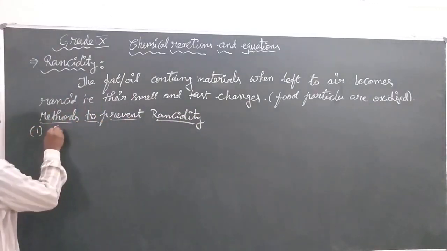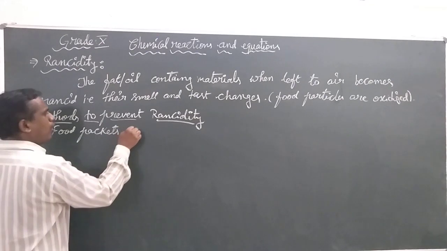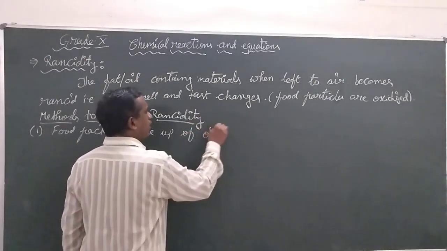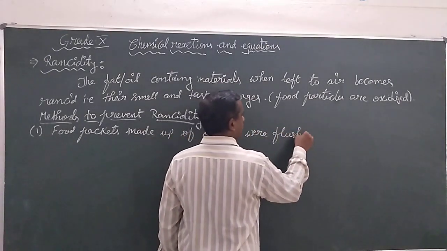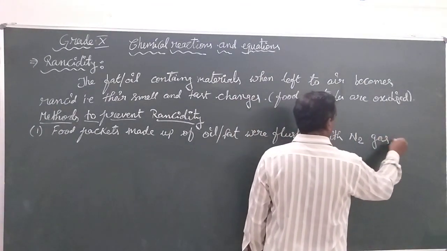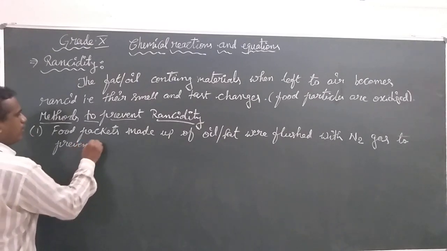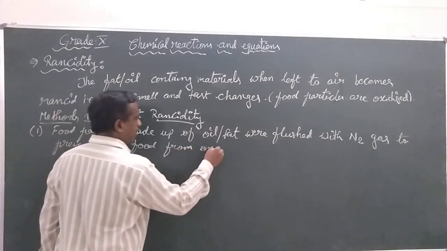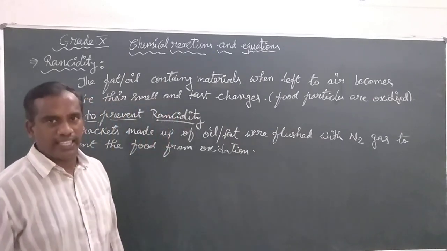The first method is that food packets made up of oil or fat are flushed with nitrogen gas to prevent the food from oxidation, as nitrogen gas does not react with the air easily.